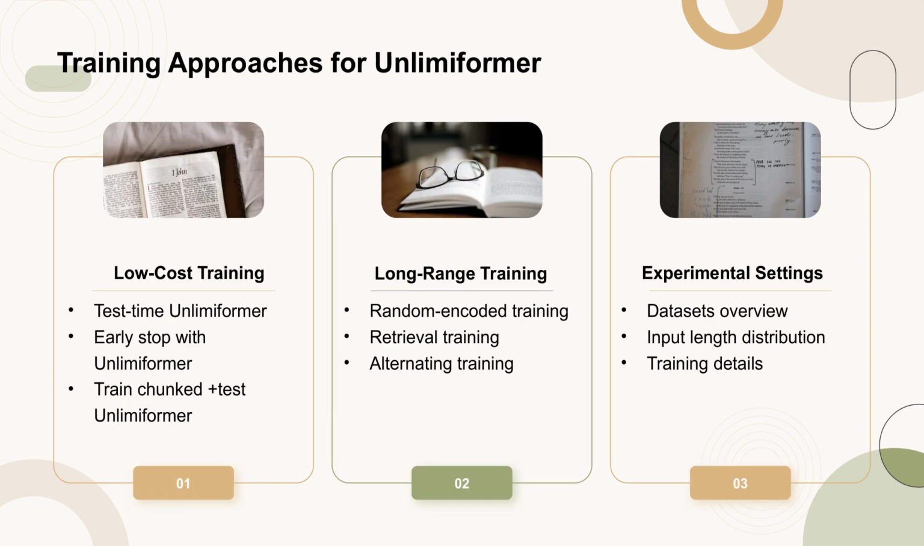The training of Unlimiformer can be categorized into low-cost and long-range methods. Low-cost training includes using Unlimiformer only at test time, during early stopping, and through chunk training. Long-range training involves random-encoded, retrieval, and alternating training methods. These approaches aim to improve the model's performance with varying computational costs. Additionally, the experimental settings section outlines the datasets used, their input length distributions, and specific training details.